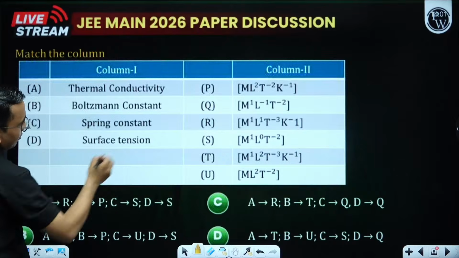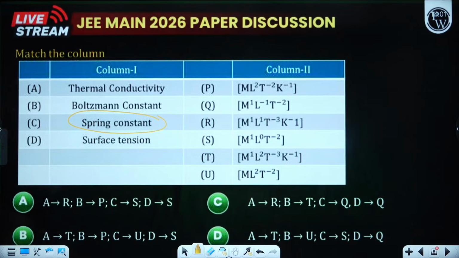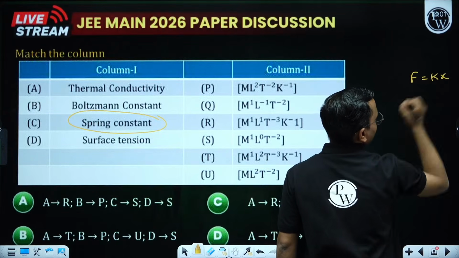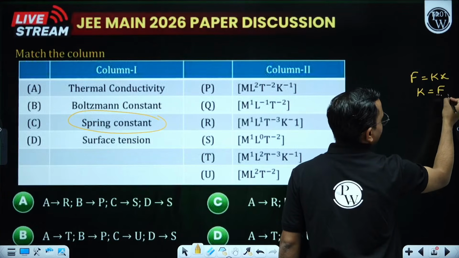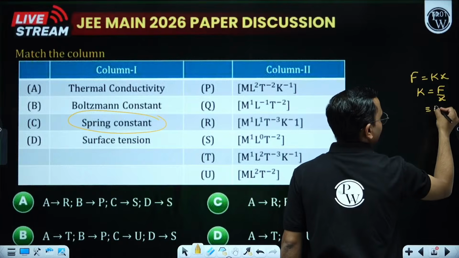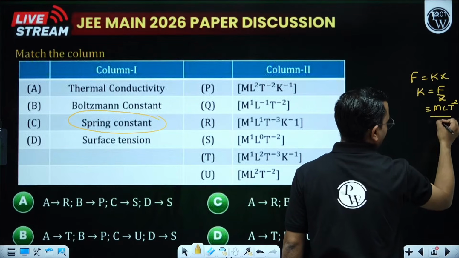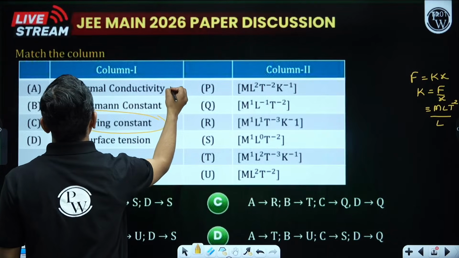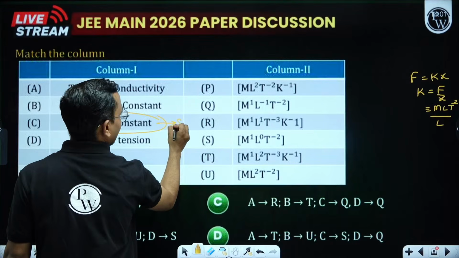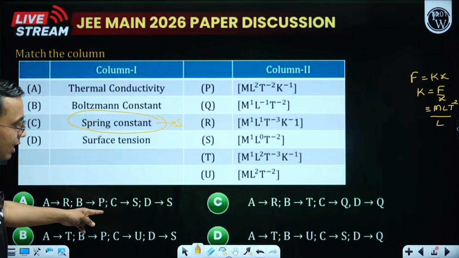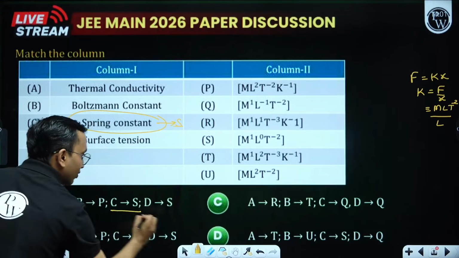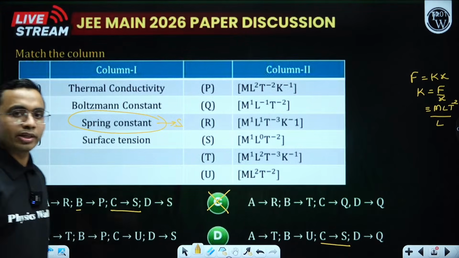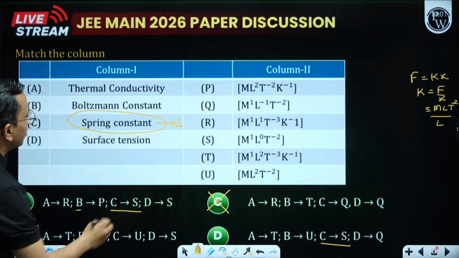Now let us go step by step. First of all, spring constant. We know force is equal to kx. Spring force is equal to kx. So k is basically F by x. So if I write the dimensions, what will it become? M L T minus 2 for force divided by L. So M T minus 2. S is coming. So for C, S is coming, only here I am having and here I am having. So I can say this is incorrect and this is incorrect. 2 got cancelled.